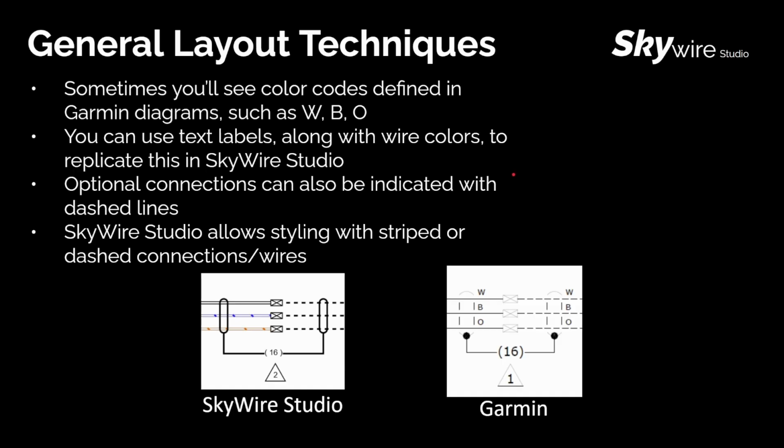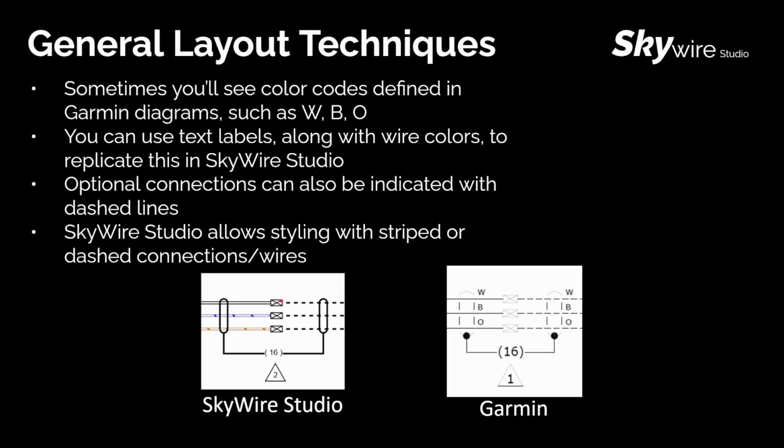Sometimes in Garmin diagrams, you'll see color codes defined as WBO for white, blue, orange. You can use text labels along with wire colors to replicate this in SkyWire Studio. So over here on the right is an example from a Garmin diagram where you see W, B, and O with the splices in the middle.